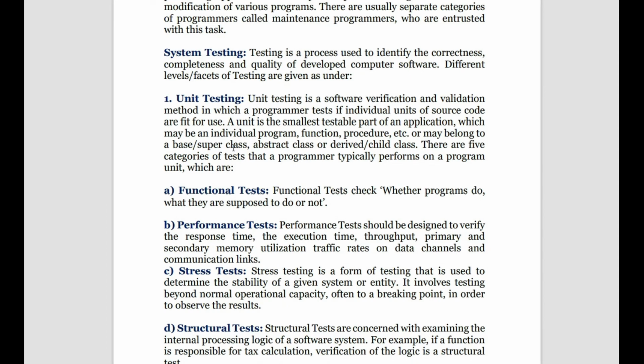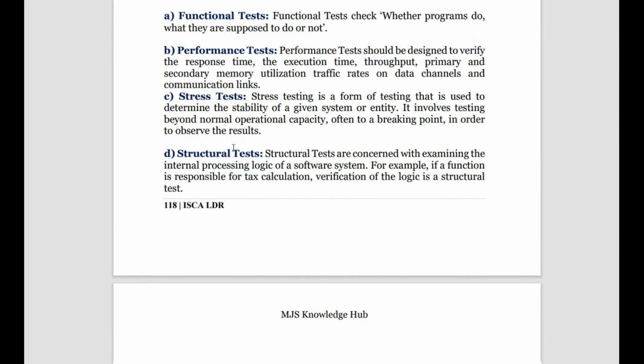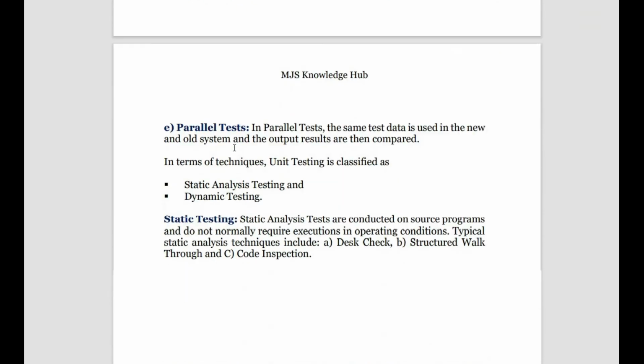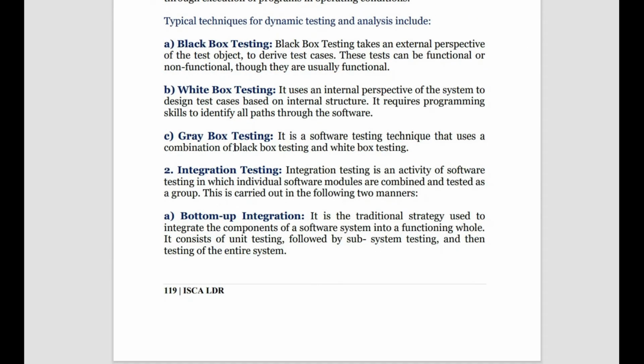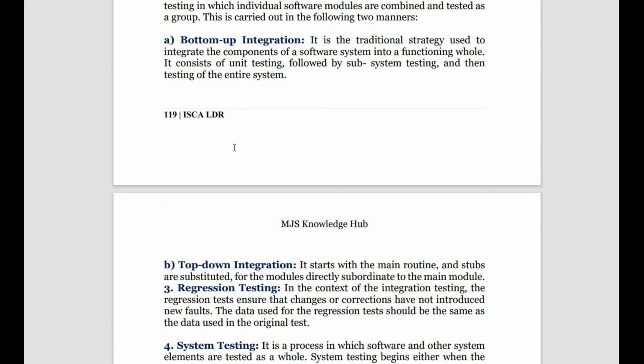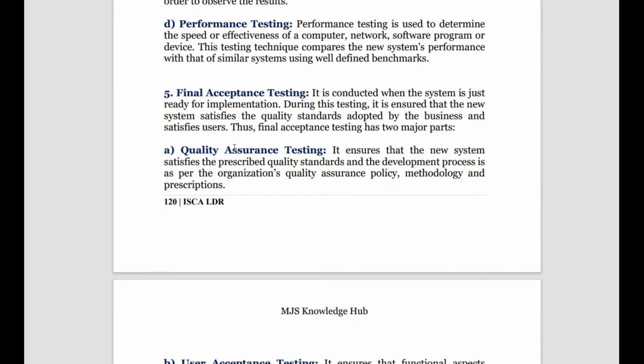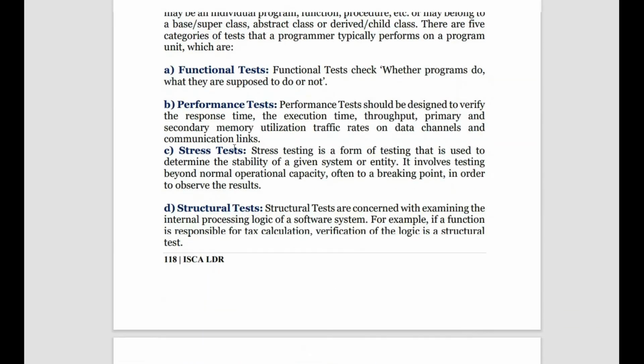So in testing, we have various kinds of testing. First one being unit testing, then integration testing, then regression testing. The testing is a very big concept, so let us see it step by step. So please, all of you, focus here.